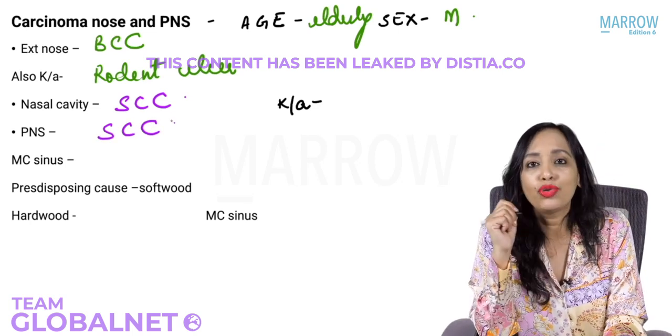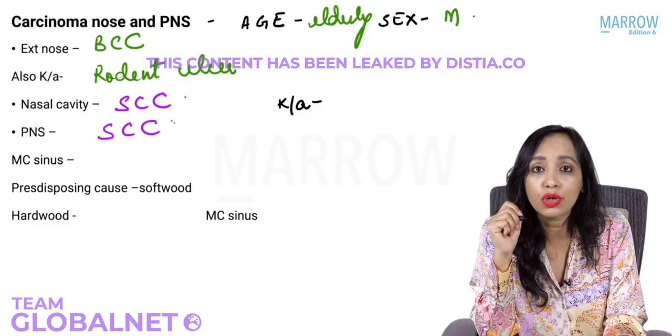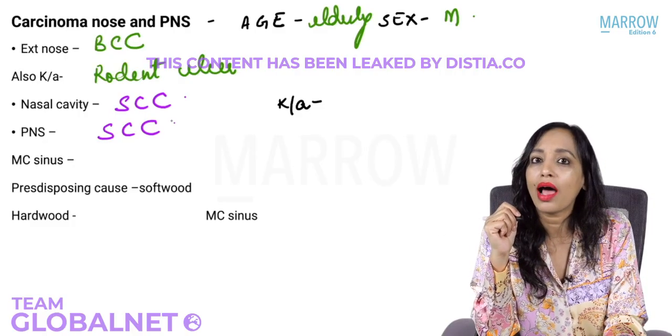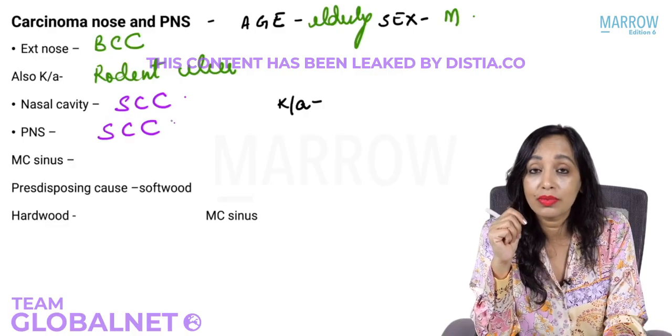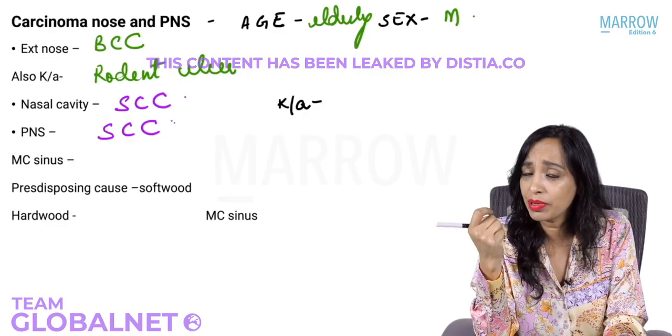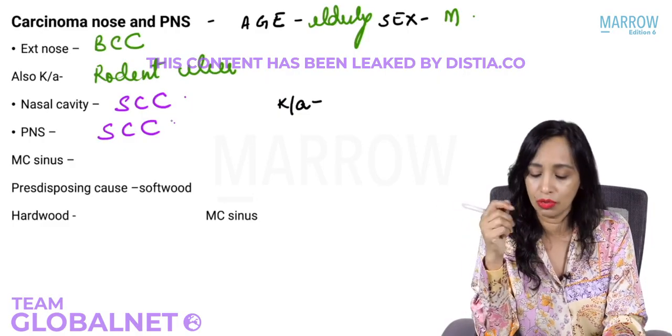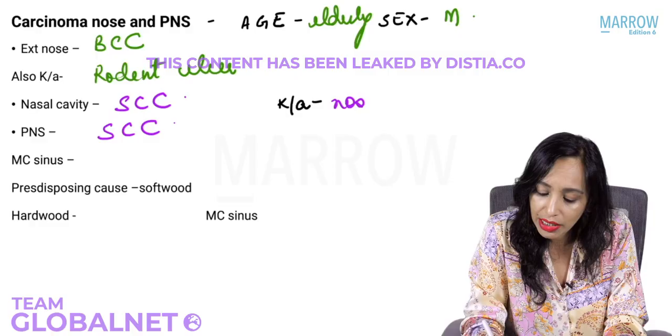In the nasal cavity, do you know what the squamous cell carcinoma of the nasal cavity is also known as? That is known as nose pickers carcinoma. Yes, because it is seen in people who repeatedly do nose picking. Repeatedly they cause ulceration of the nose. So it is known as nose pickers carcinoma.